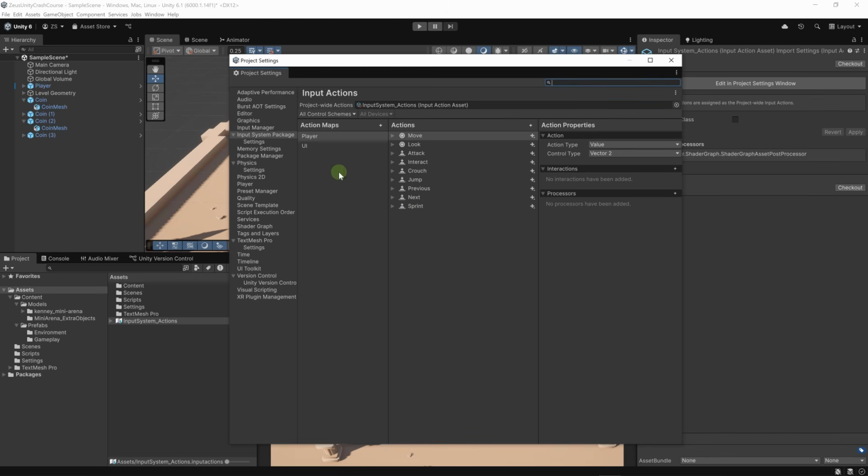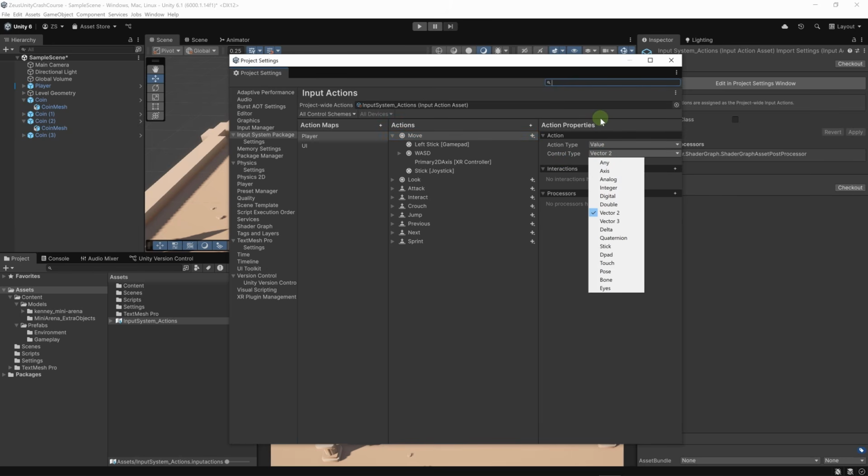Here we have all the actions that your player can do. You can add your own. We already have some default actions here. We have move, look, attack, interact, crouch, jump. Basically, these are the usual actions that you find in action games. Let's unfold some actions. The move action is of type value. We have 3 types: value, button, and pass-through. The control type is set to vector2. If you don't understand what this means, it's okay. We're going to use a few actions, and with time you will understand what each type does.